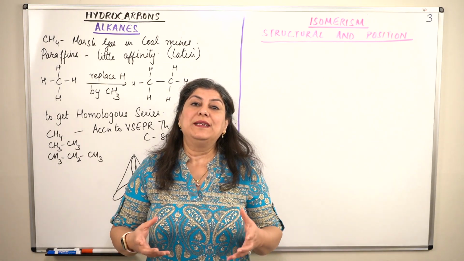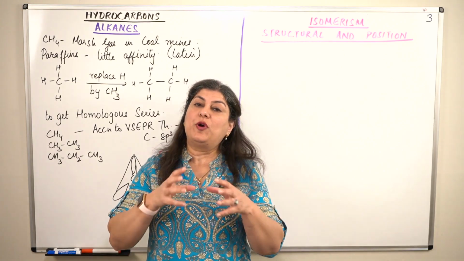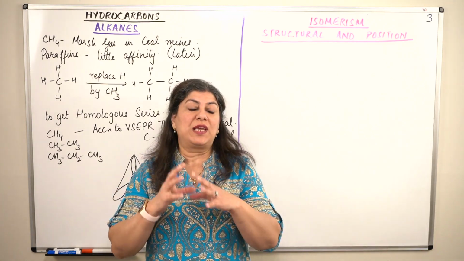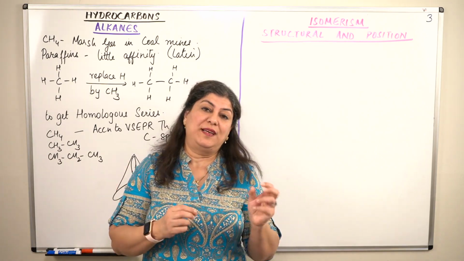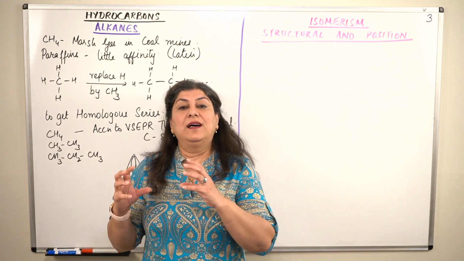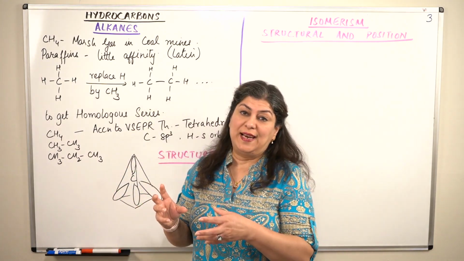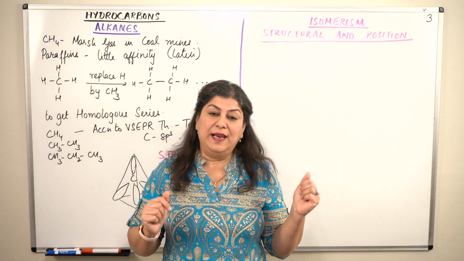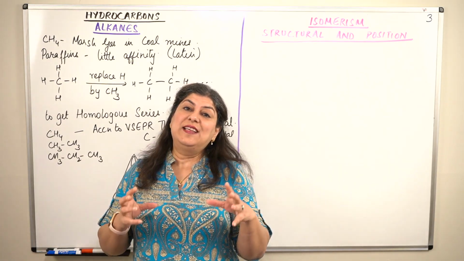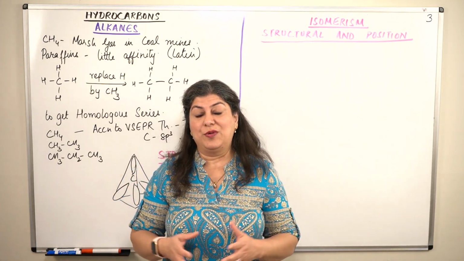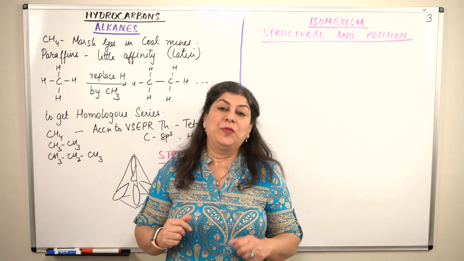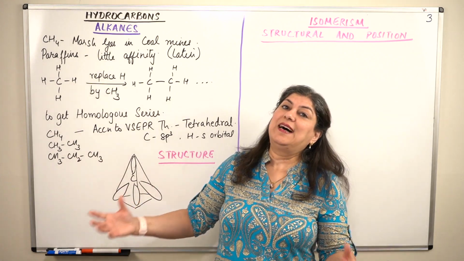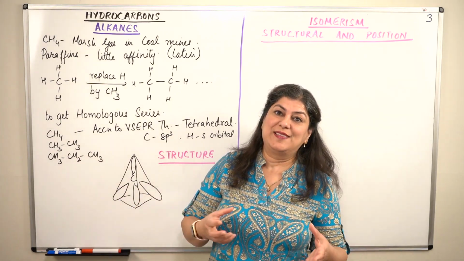In part 1, when I did the introduction, I gave you a broad classification of hydrocarbons. I told you that hydrocarbons can be classified as saturated and unsaturated. Saturated hydrocarbons are known as alkanes and cycloalkanes. Unsaturated are known as alkenes and alkynes. And then there's a third category of hydrocarbons, known as arenes or aromatic hydrocarbons. So from this video onwards, let us start the study of these different classes separately.